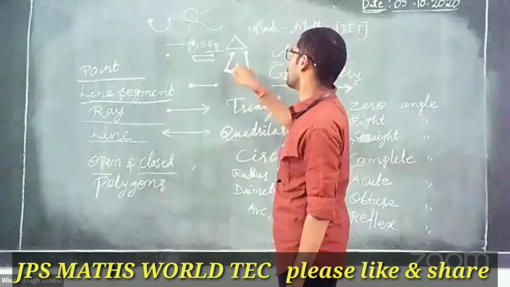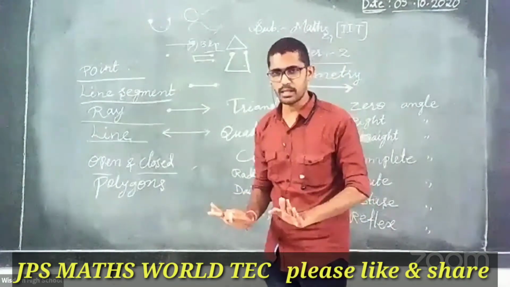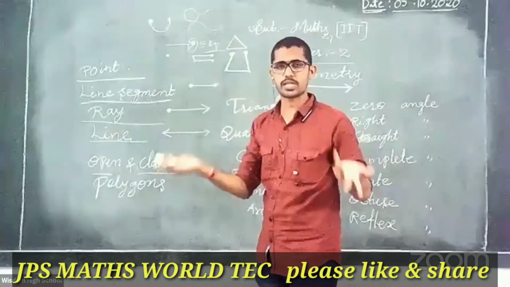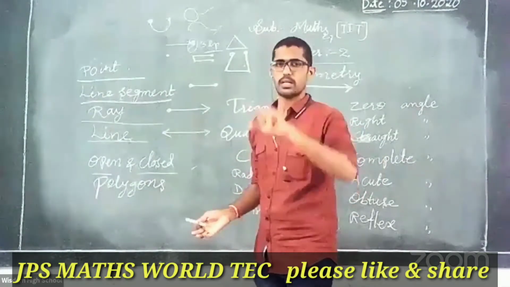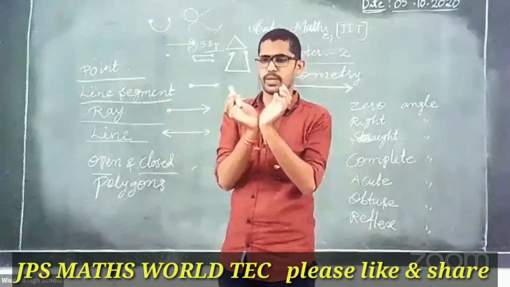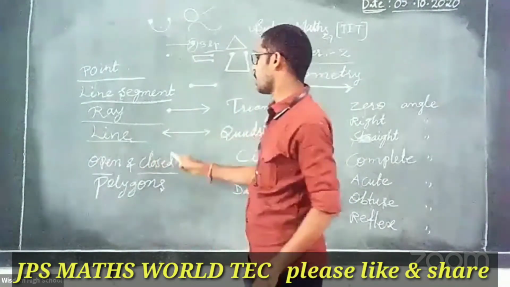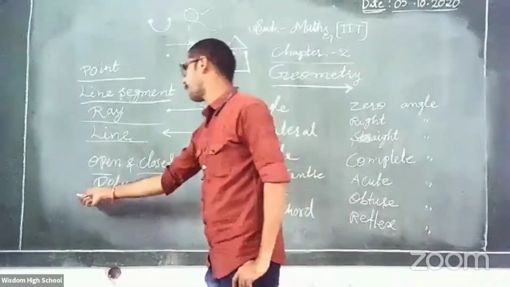Open figure, closed figure. Clear? What is the starting point? What is the ending point? You will know that if they meet, it is totally closed; if they do not meet, it is open. Clear? So what is the open figure and what is the closed figure? Clear? So next, polygon.